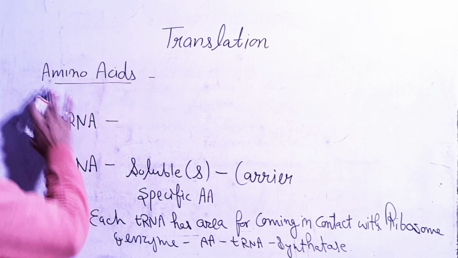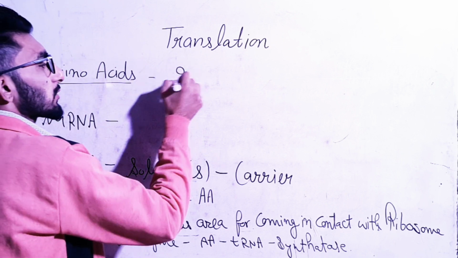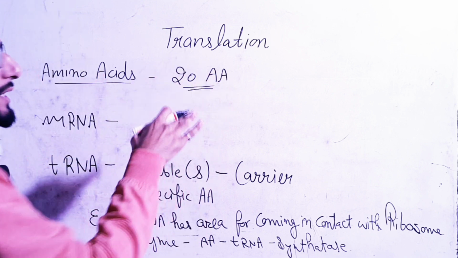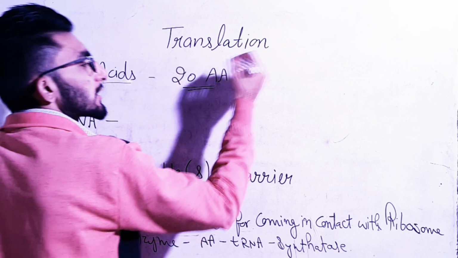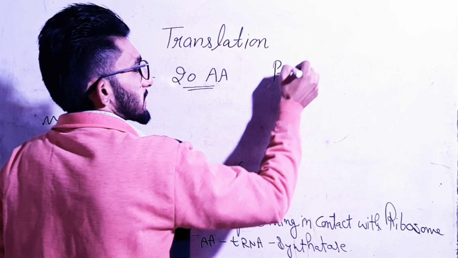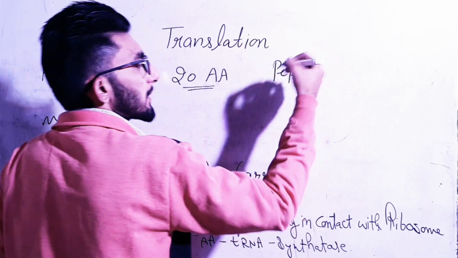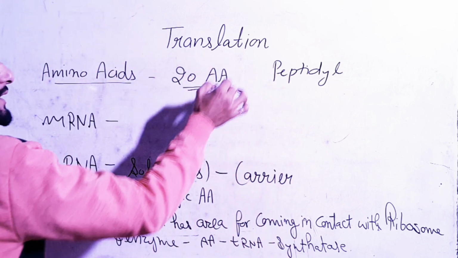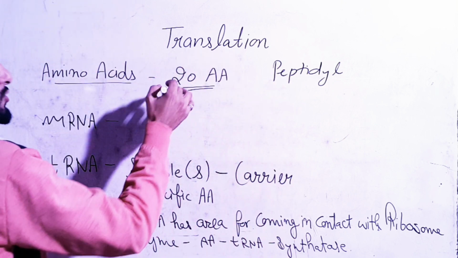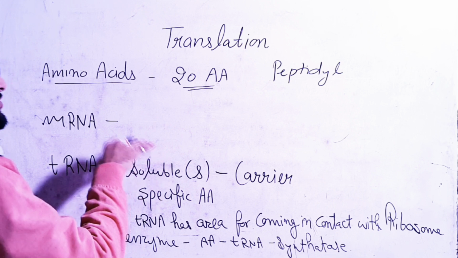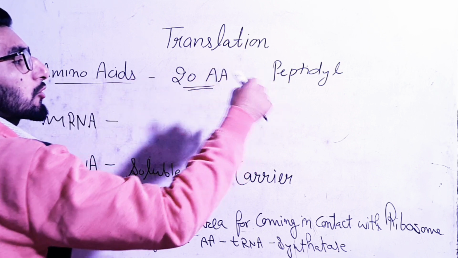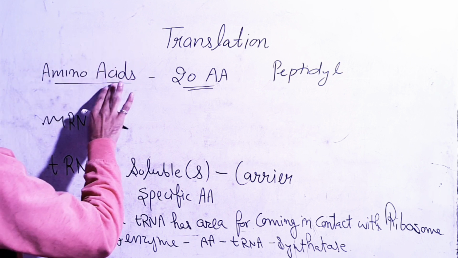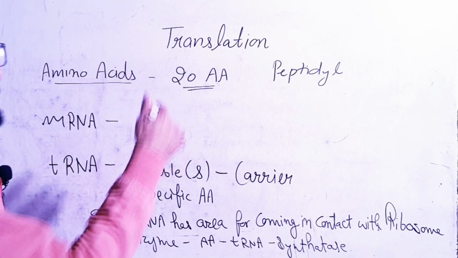Now we will start amino acids. There are 20 types of amino acids present. Okay. Only these 20 types of amino acids will form different types of peptide chains. These polypeptide chains are formed by these 20 amino acids. Clear? By changing their number and position, they form millions of types of polypeptide chains. Okay. So this is about the amino acids which take part in translation.